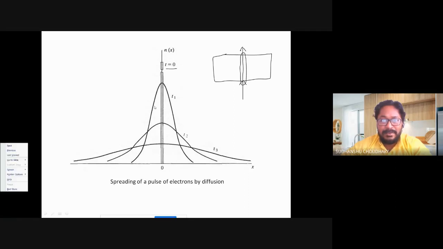So I say I have an impulse of electron concentration at, let us say, x equal to 0 point.